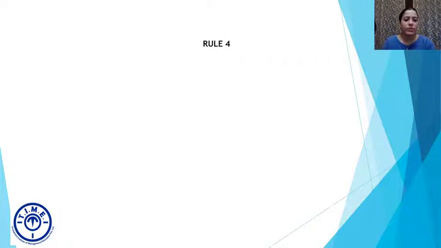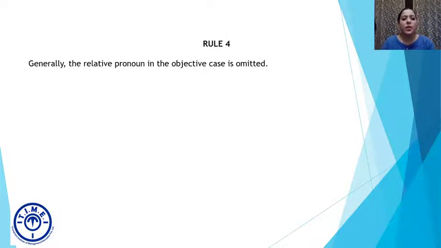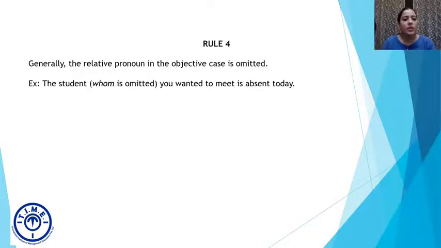All right. Rule number 4, generally relative pronoun in the objective case is omitted. So if we take the relative pronoun who, the objective case will be whom. So let's take an example with that. The student you wanted to meet is absent today. So I have omitted whom because this is understood.